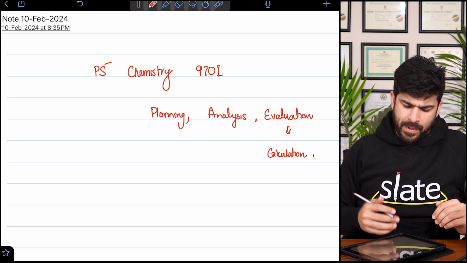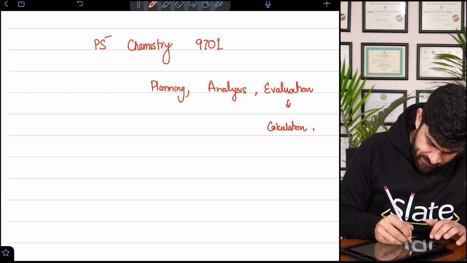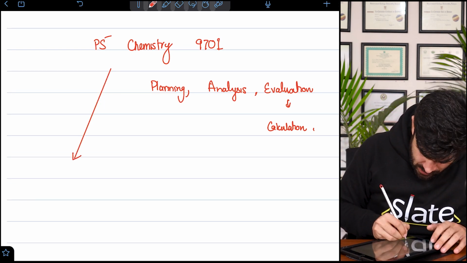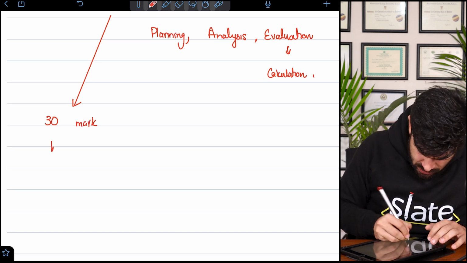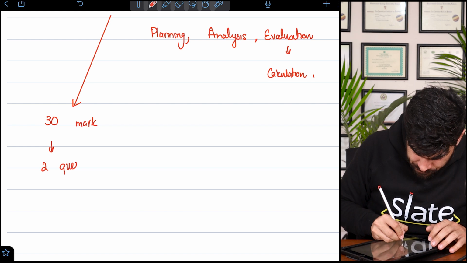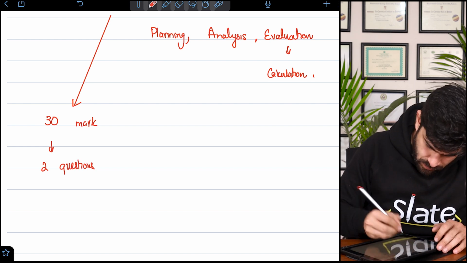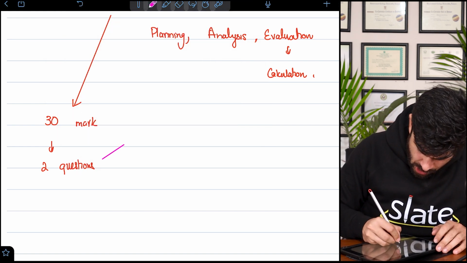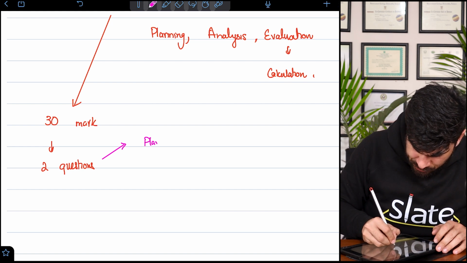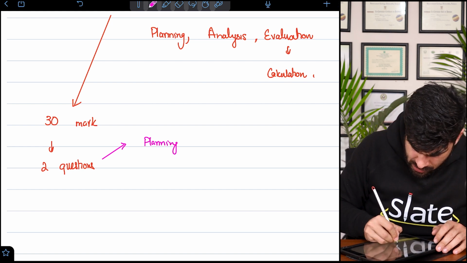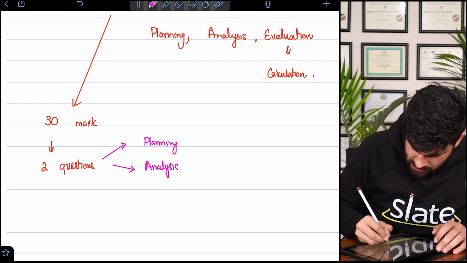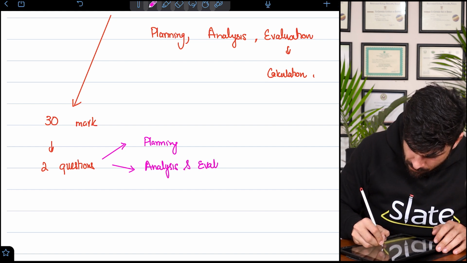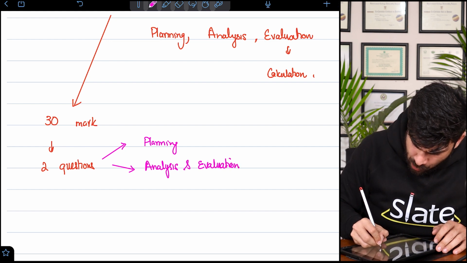So let's talk about this paper. What is there in P5? It's a 30-mark paper and it has 2 questions. Now, one question is for the planning part and the other is for the analysis and evaluation.